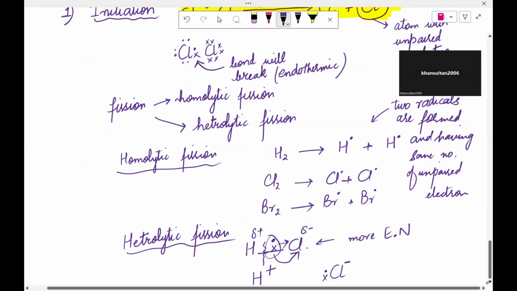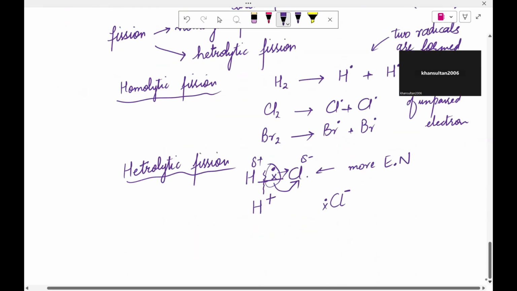Yes, I understand homolytic fission fully, but I'm still slightly confused on the heterolytic fission.